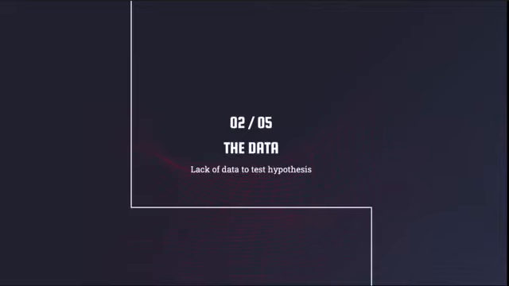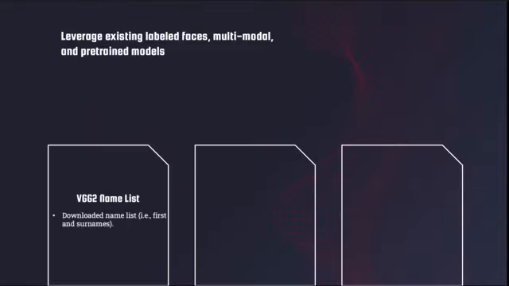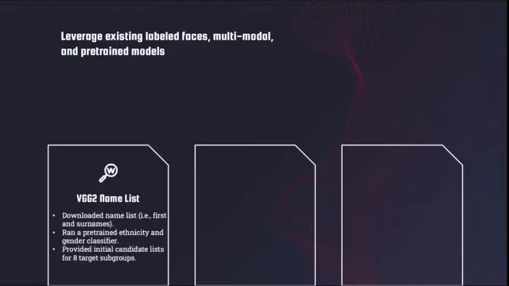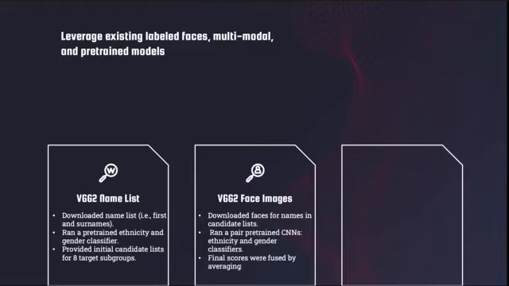So the data: we lacked the data to test the hypothesis, which was verification in an access control manner. So to collect the data, we used existing data, VGG2 Face, and we leveraged multi-model decisions, specifically signed with the names. We ran ethnicity and gender classifiers, and this gave us our initial list of candidates, 8 subgroups that we targeted. With that, we downloaded facial images from the dataset, and we ran ethnicity and gender classifiers on the faces for visual evidence, and then this further refined our set of candidate faces.